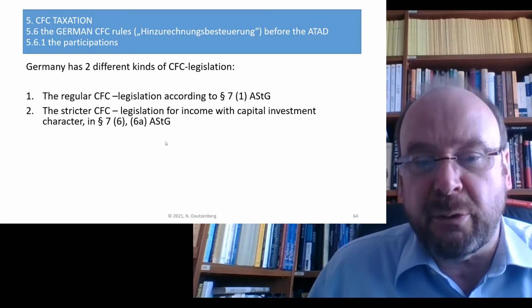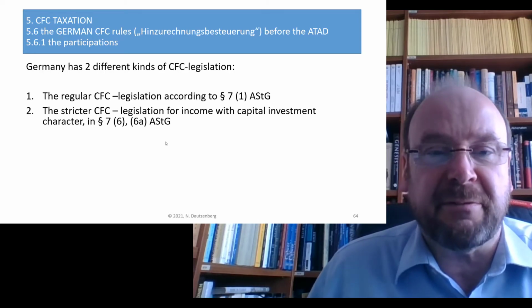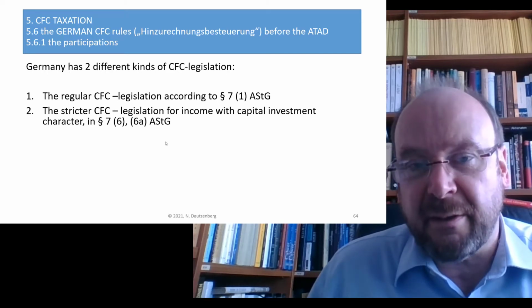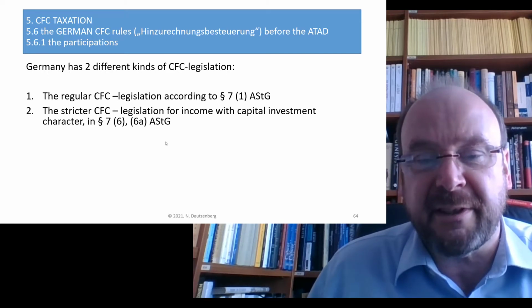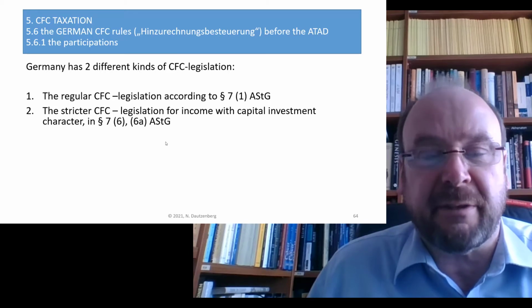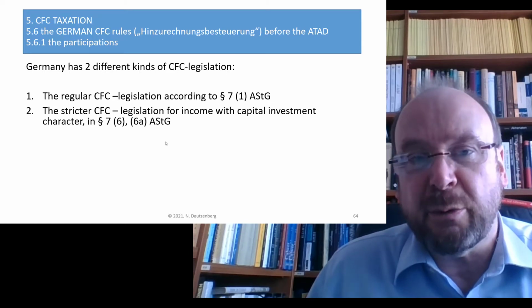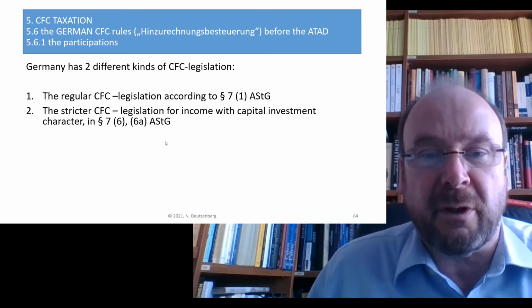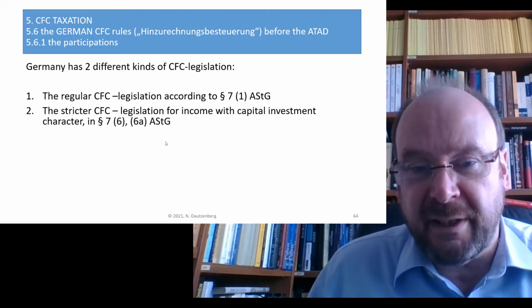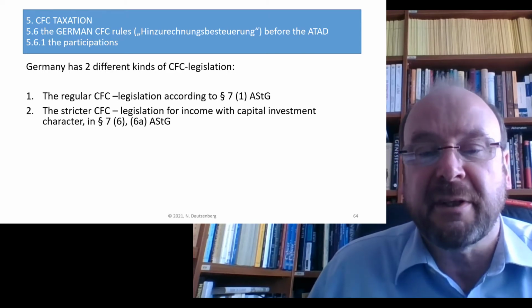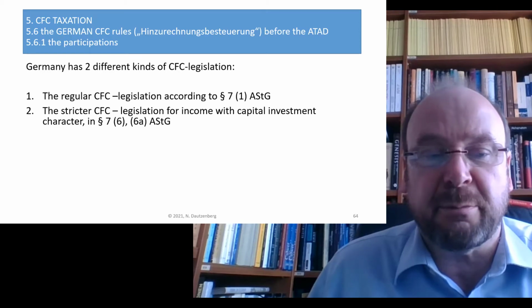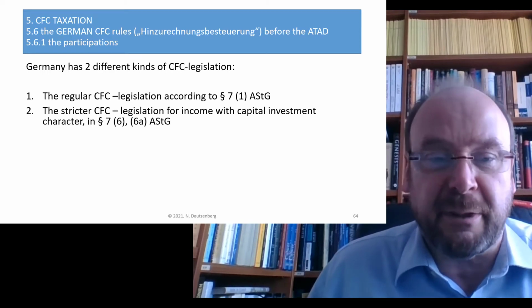That applies only or is only necessary if you are not already covered by the regular CFC legislation, because if that regular CFC legislation were to be applied, then it would also apply the income from capital investment, so there would be no need to practice that additional stricter one besides the regular one.